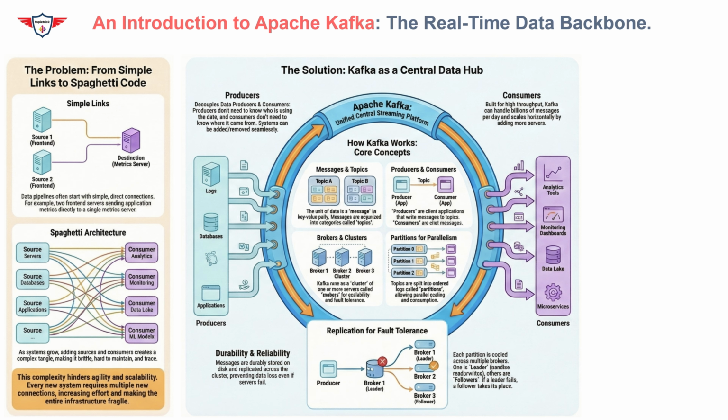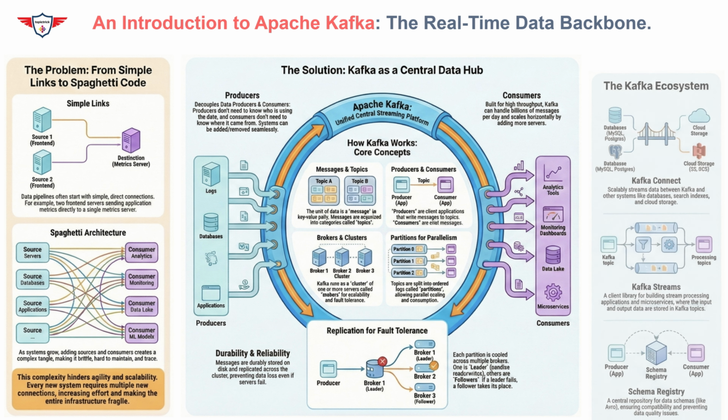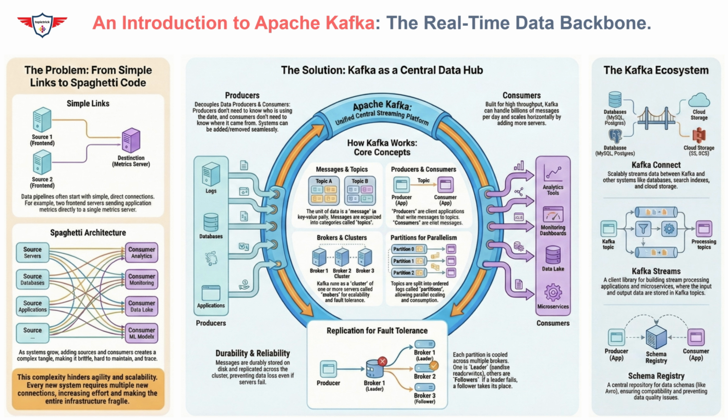A perfect example of this in action is the way Kafka handles parallelism and scale through partitions. If a single topic becomes too massive, Kafka splits it into ordered logs called partitions. This allows multiple servers to handle the load simultaneously, much like how a grocery store opens more checkout lanes when the line gets too long. Because these partitions are distributed across a cluster of brokers, which are just the individual servers running Kafka, the system can handle billions of messages per day without breaking a sweat.